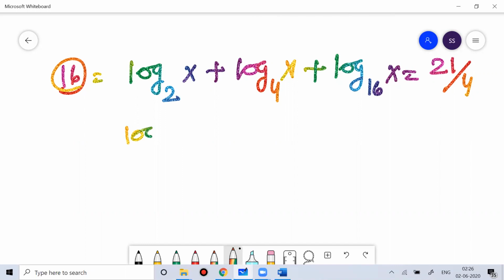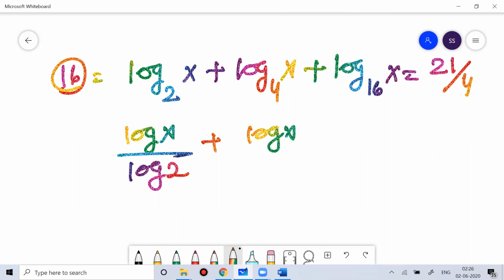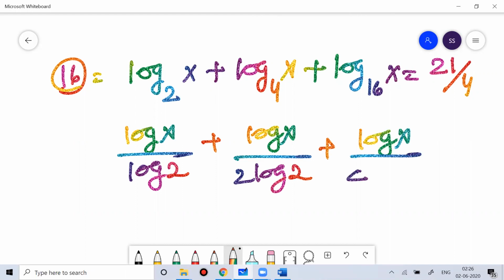By this time, I think you are confident enough that I can write it this way. This is log x by log 2, plus log x by log 4, where 4 I can write as 2 log 2, plus log x by log 16, where 16 is 2 to the power 4, that is 4 log 2. That is equal to 21 by 4.